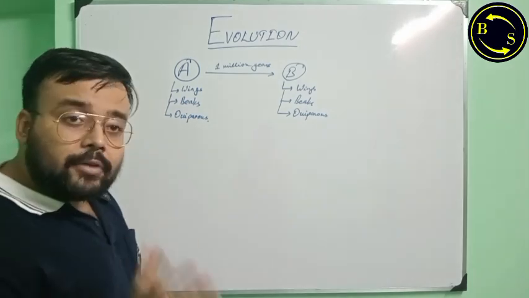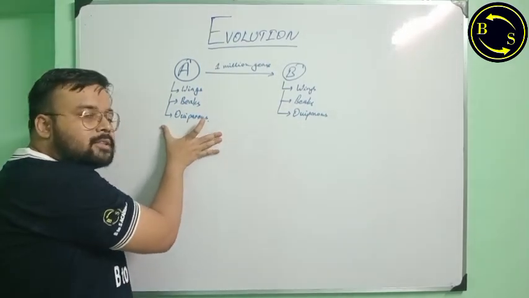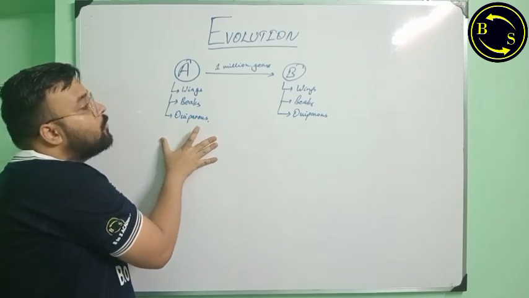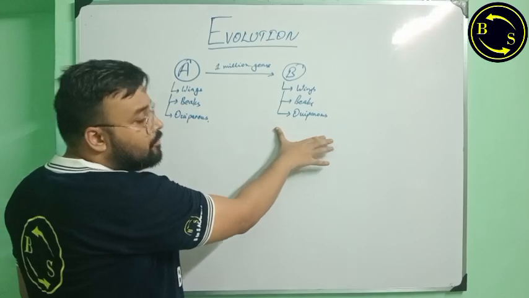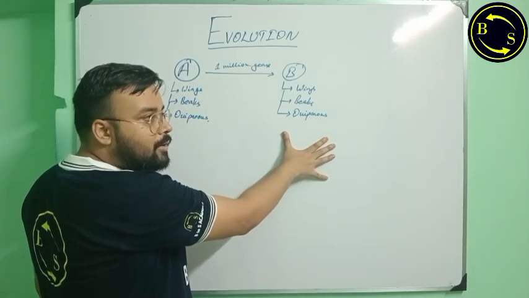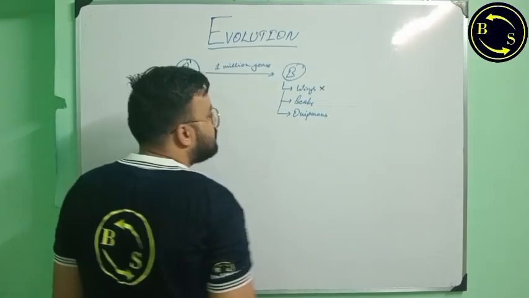Okay, but if conditions change, what if A lived in certain environmental conditions which have drastically changed in the period of 1 million years and then B evolved? What will happen? Maybe they will lose wings.